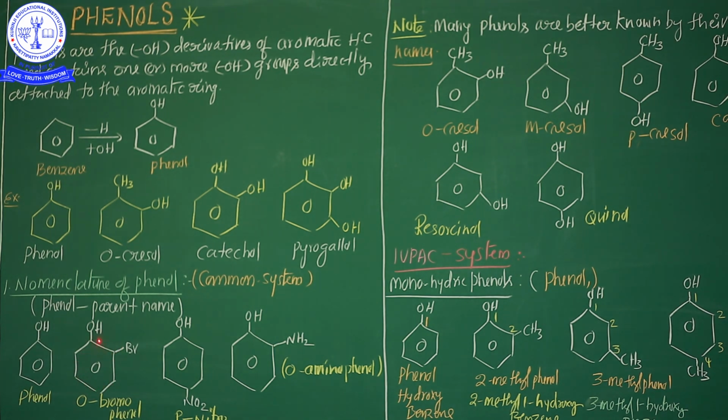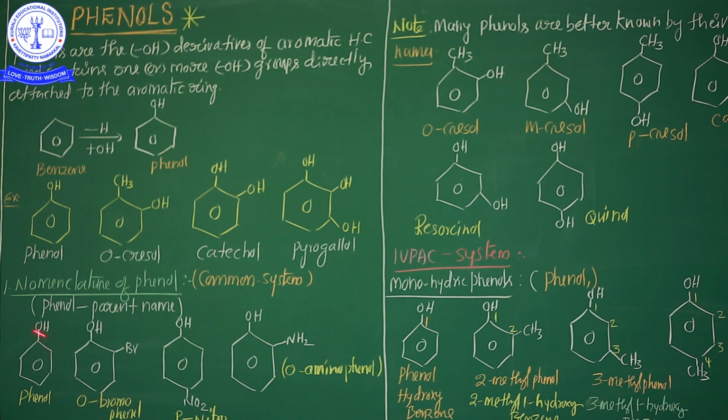Listen carefully, my dear students. 2 and 6, 1, 2, 3, 4, 5, 6. These positions are called ortho. And after that, 3 and 5. This position is called meta. And 1 and 4, this position is commonly known as para. So ortho, meta, para positions.